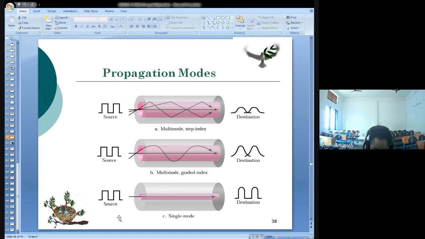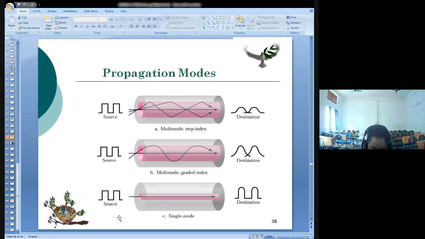Okay, so what happens to the ray of light? It bends smoothly. Near the edge, it takes a longer path, but it travels faster. So you don't have much distortion compared with the step index. So for graded index, the main thing is that the density is higher at the center and decreases gradually towards the edges.